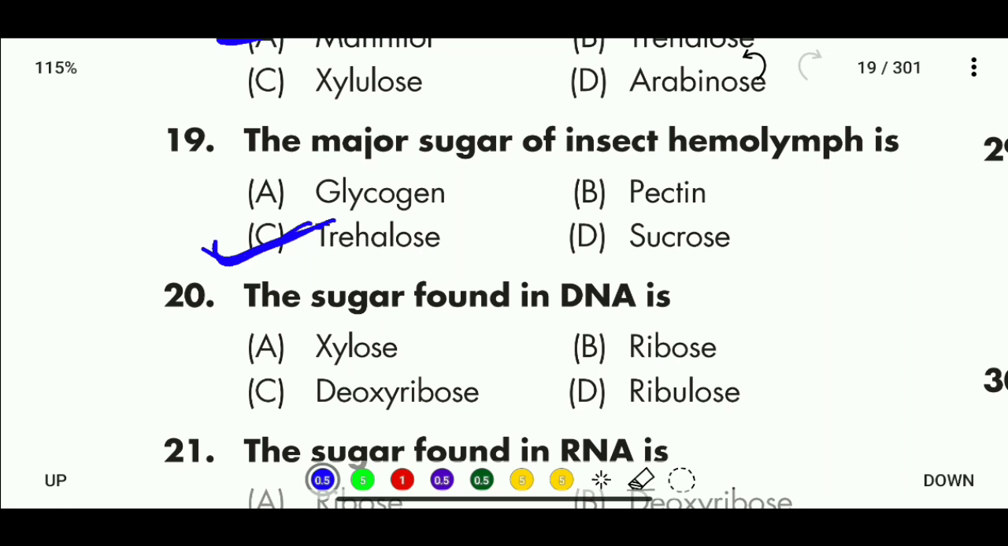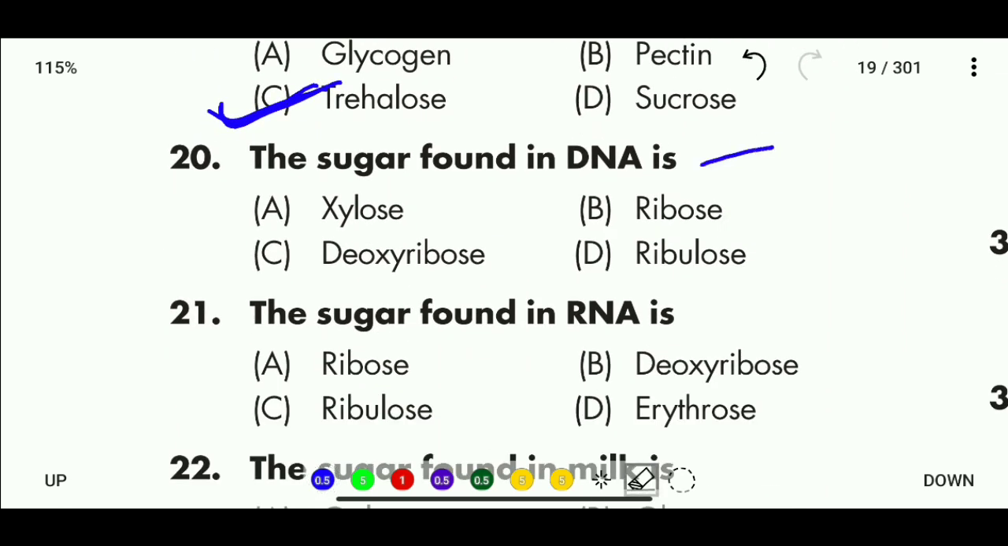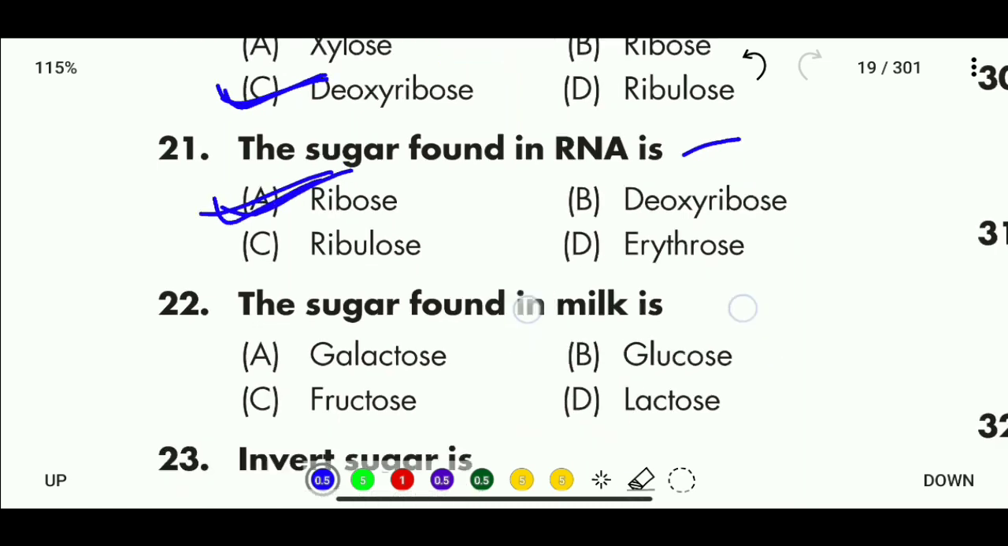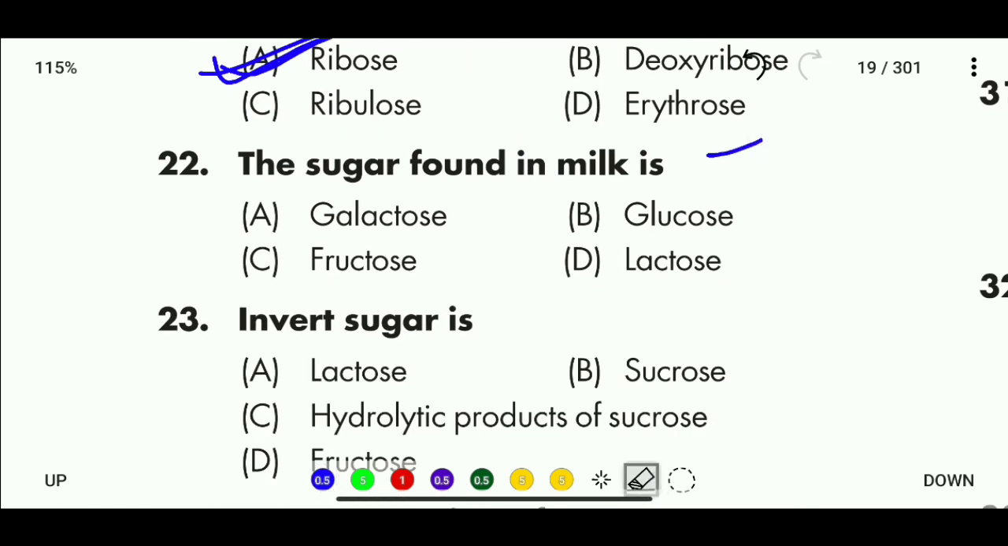Question 20. The sugar found in DNA is, options here: xylose, ribose, deoxyribose, and ribulose. So the correct answer is that deoxyribose sugar is found in DNA. Question 21. The sugar found in RNA is, options are ribose, deoxyribose, ribulose, and erythrose. So in RNA, ribose sugar is present. Question 22. The sugar found in milk is, options here: galactose, glucose, fructose, and lactose. So in milk, lactose sugar is found.